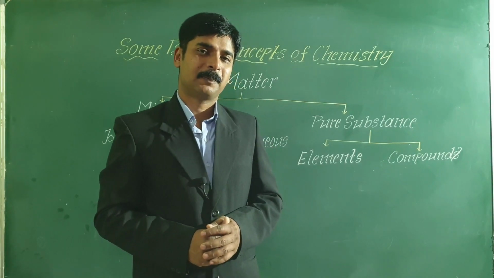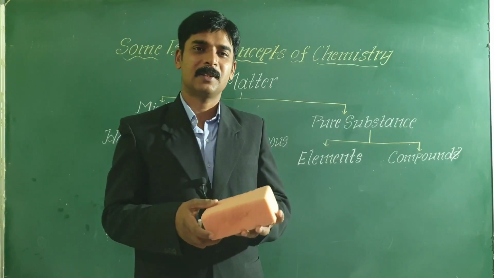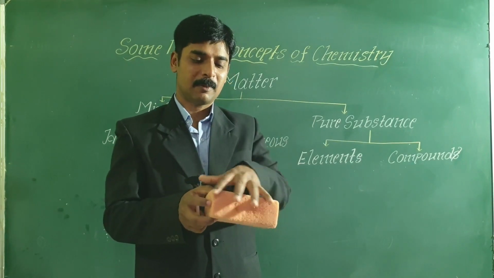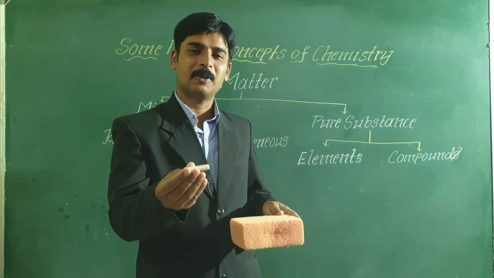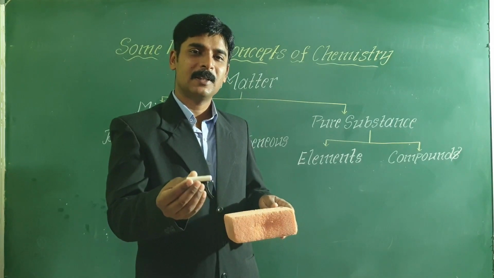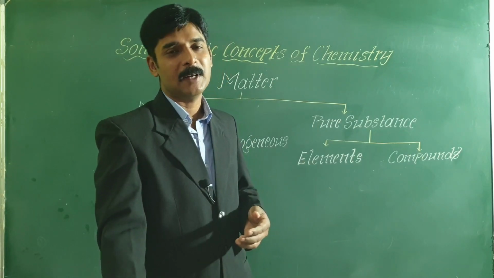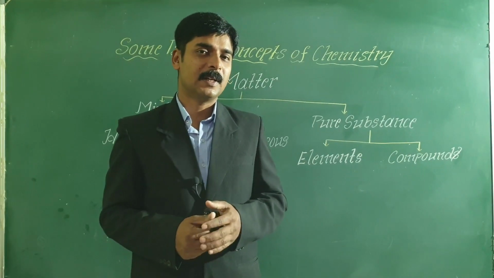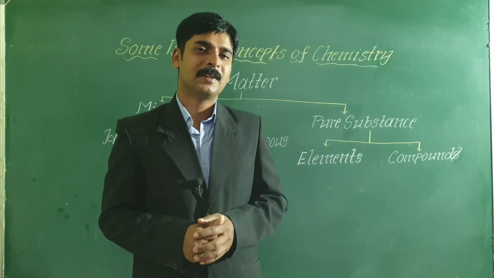is matter. For example, if I take this duster, it has some mass and it occupies space, therefore this is matter. This chalk piece has mass and it occupies some space, therefore it is matter. So like this, everything that we see in and around us is matter. If everything that we see in and around us is matter, is there anything which is not matter?